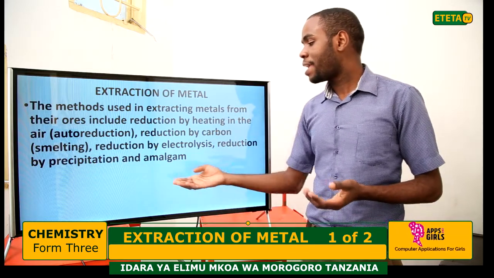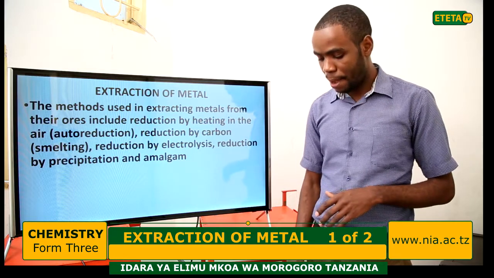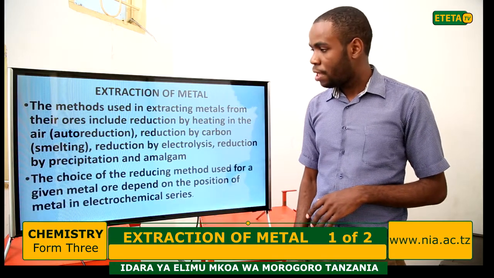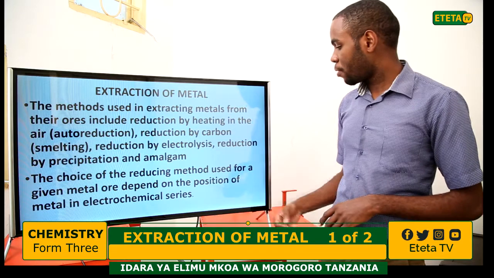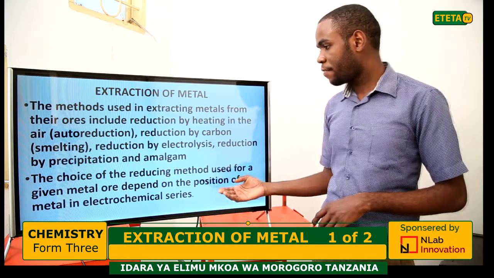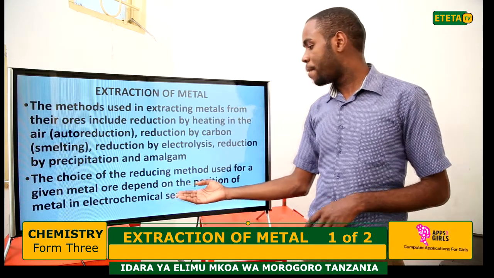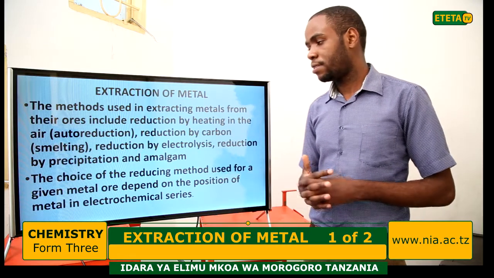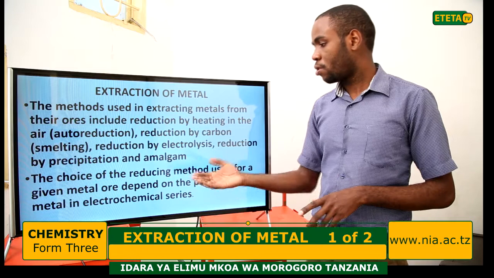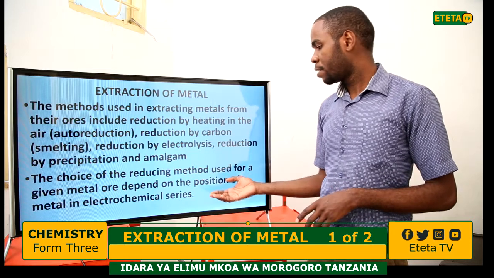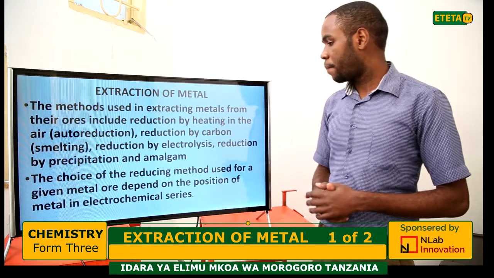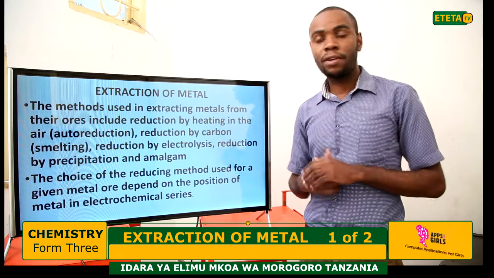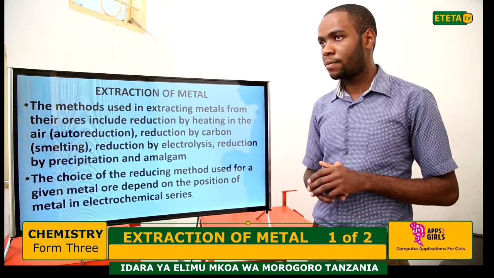Another, by amalgam. The choice of reducing method used for a given metal depends on the position of the metal in the electrochemical series.